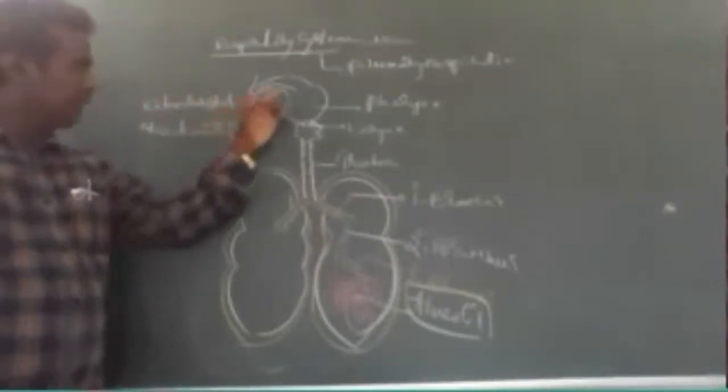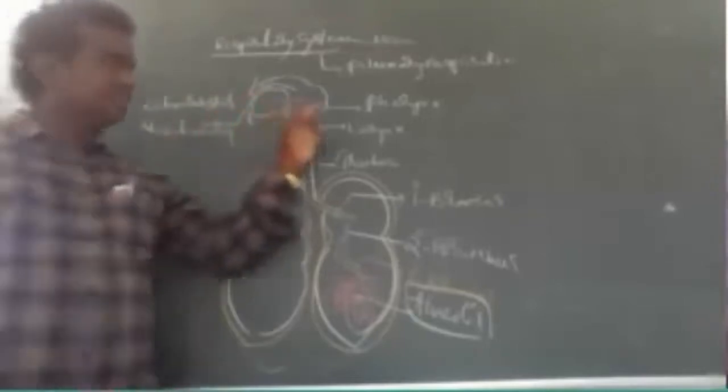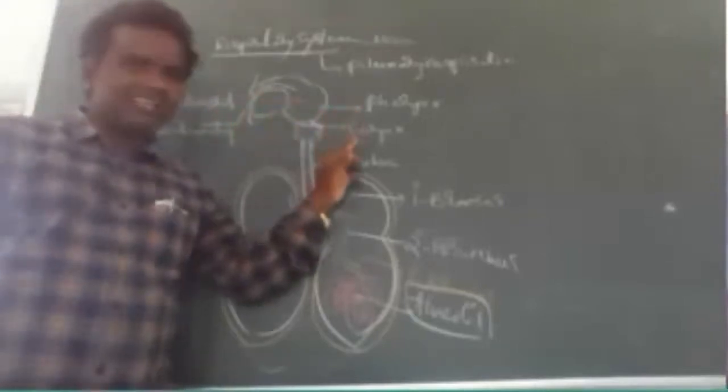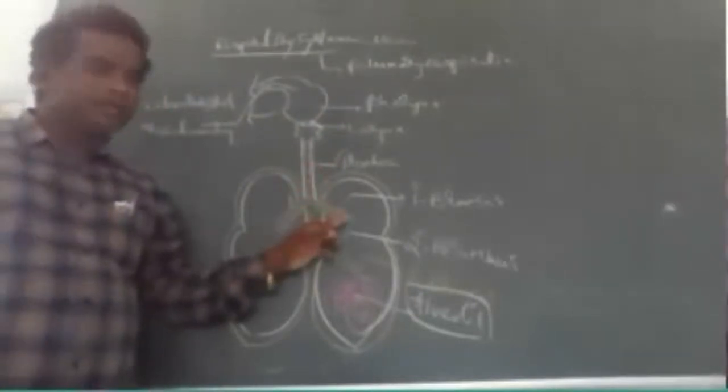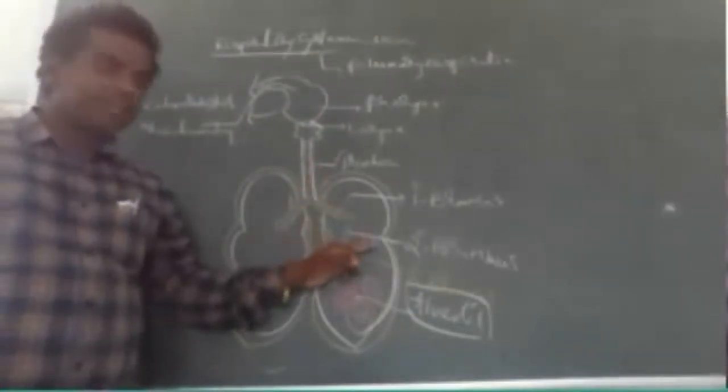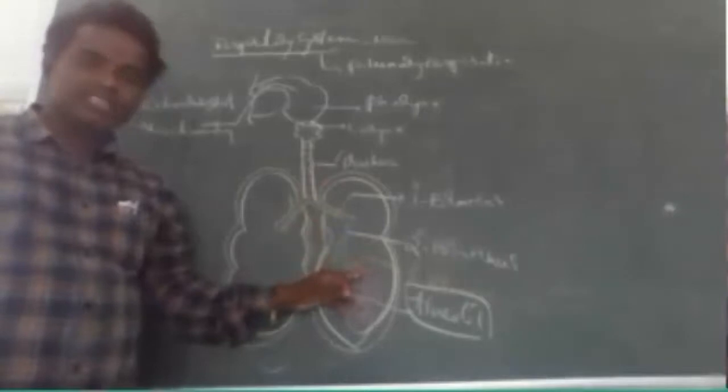This is the respiratory tract. What are the respiratory tract parts in man? Come on, tell me. Number one, external nostrils, next nasal cavity, next pharynx, next larynx, and trachea, and primary bronchi, that means lungs, secondary bronchus, tertiary bronchus, and alveoli.